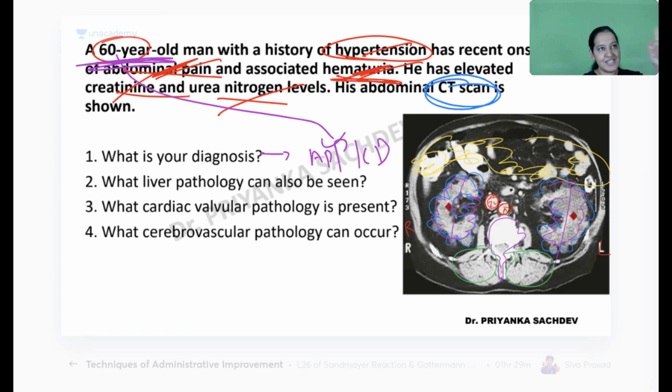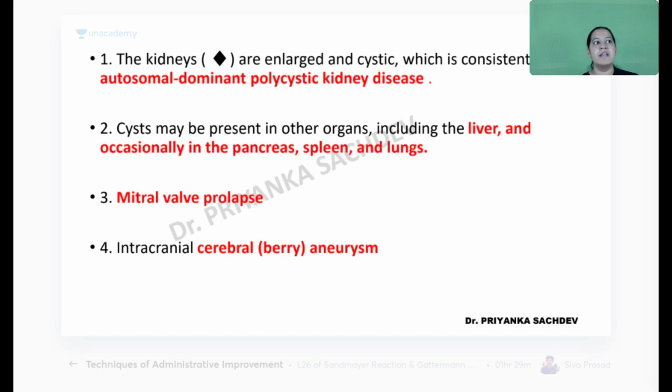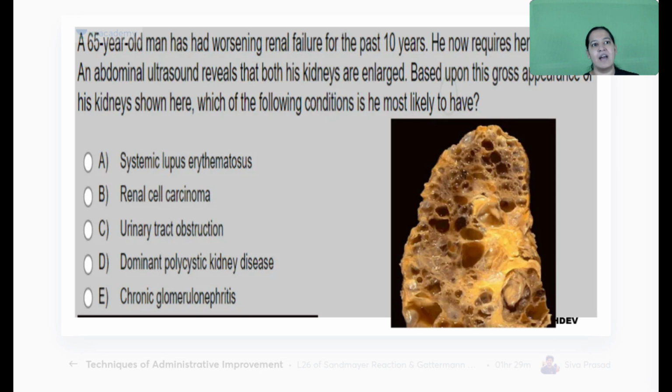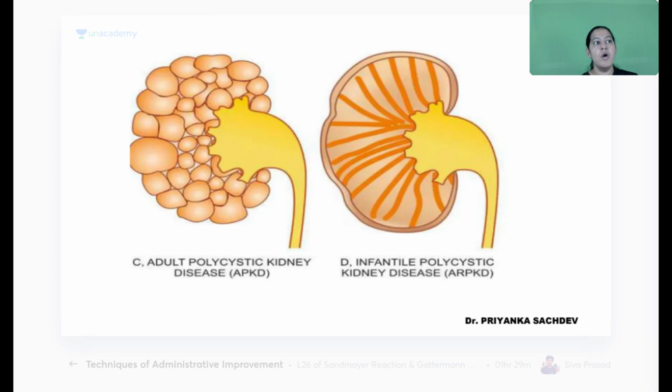In the same image, in the same question, if I change the age from 60 years to 6 months, same image, same everything, my answer will become autosomal recessive polycystic kidney disease. So autosomal recessive occurs in infants and autosomal dominant occurs in adults. In both of them, the entire kidney gets converted into multiple cysts. Just a second, I will show you.